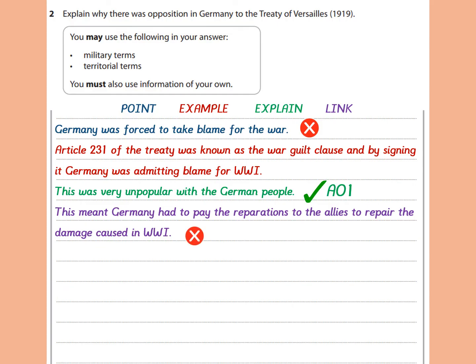And the same can be said for my so-called link sentence here. In fact, it's not linked to the question at all. It just gives another link to a piece of knowledge. So this is an example of how you can actually wander away from the focus of the question, but I've also included it as a bit of a reminder of a bit of own knowledge that you could include. The fact about the Article 231 war guilt clause would absolutely be relevant to this topic, but I've not used it terribly well here. Let's see if I can put that right in the conclusion.